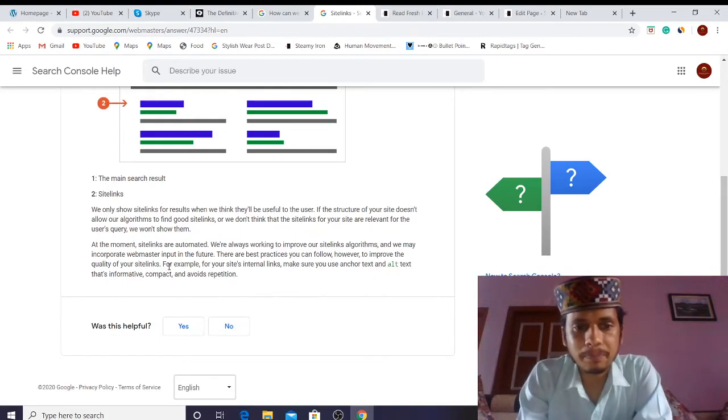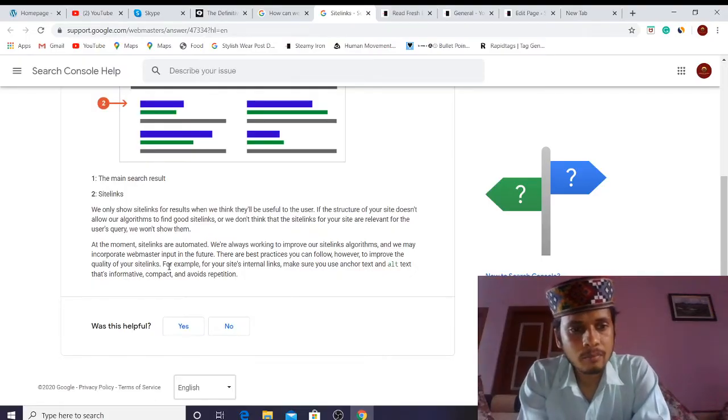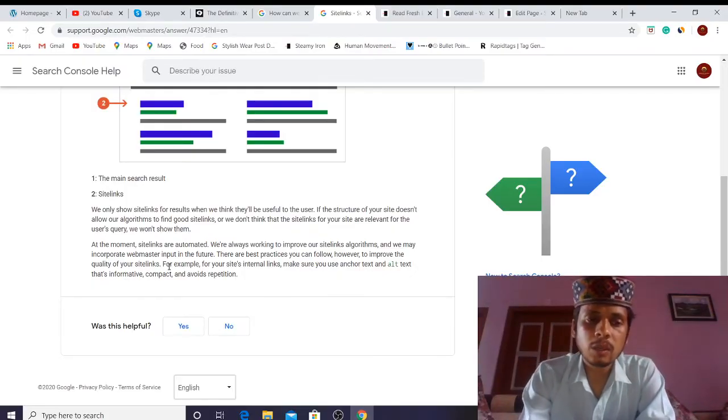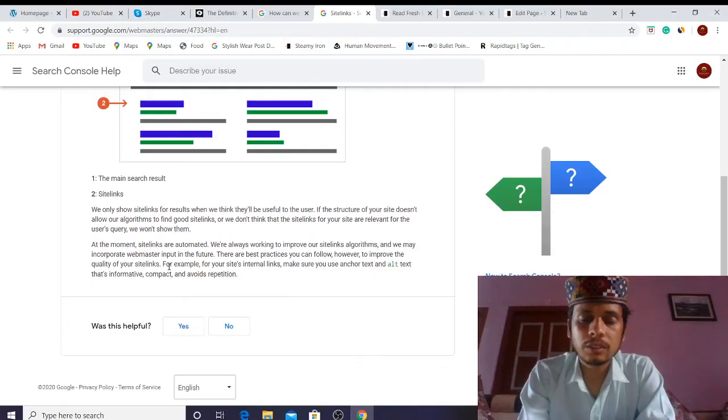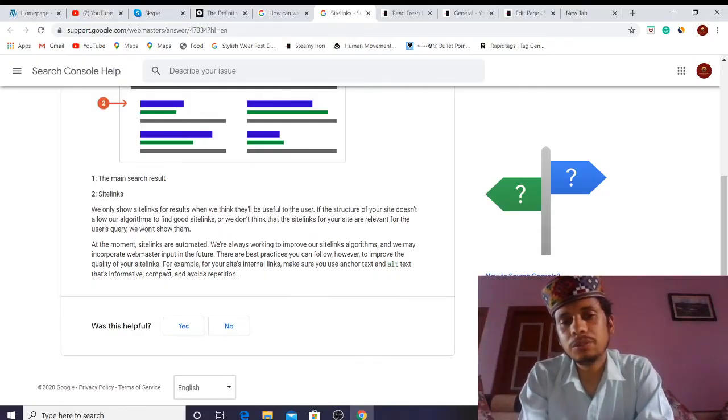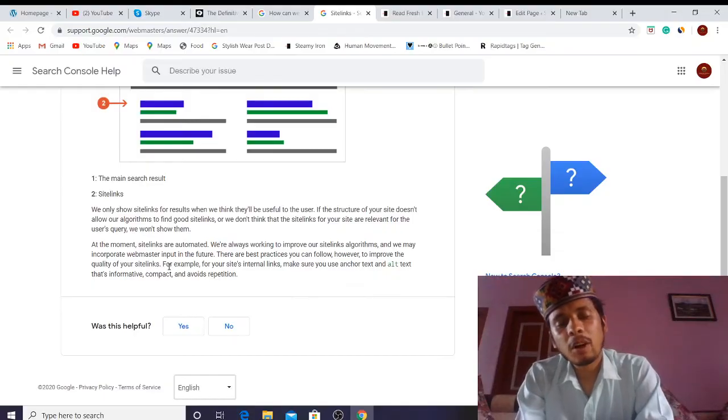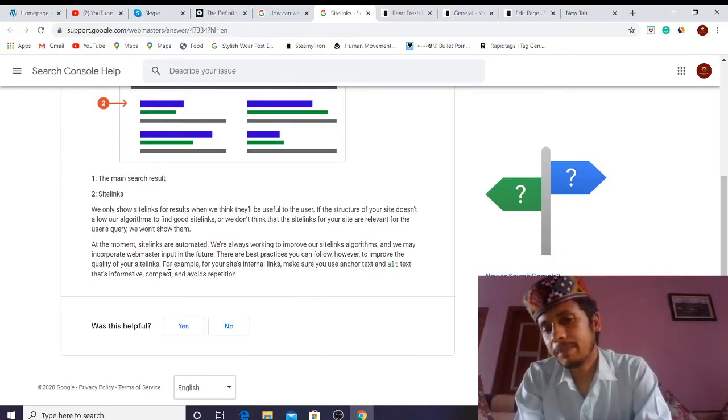There are best practices you can follow, however, to improve the quality of site links. For example, for your site's internal links, make sure you use anchor text and alt text that's informative, compact, and avoid repetition.